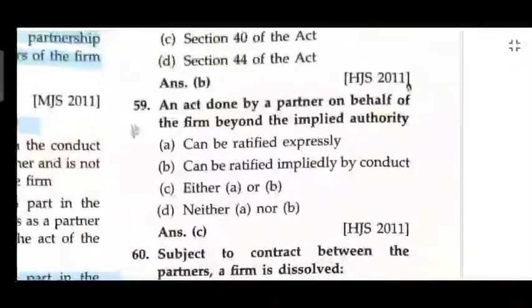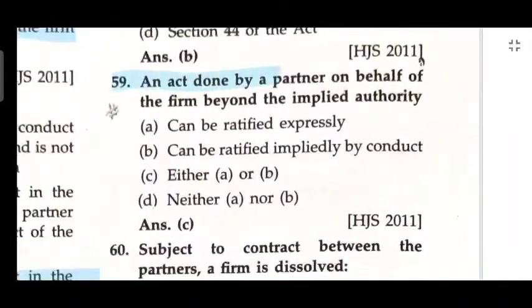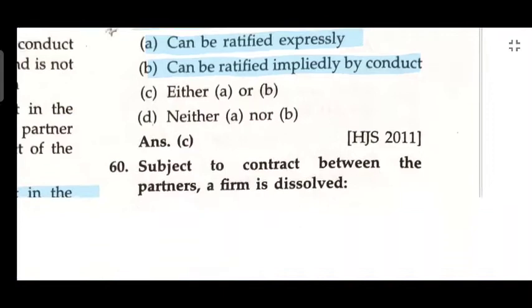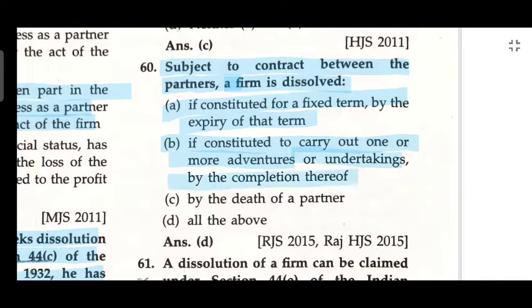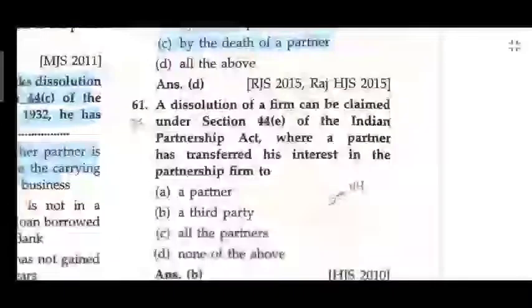An act done by a partner on behalf of a firm beyond implied authority can be rectified by implied conduct. Subject to the contract between the partners, a firm is dissolved if it was constituted for a fixed term, by the expiry of the term; if constituted to carry out one or more adventures or undertakings, by the completion thereof; and by the death of a partner.